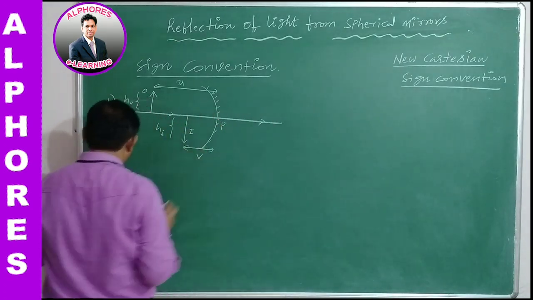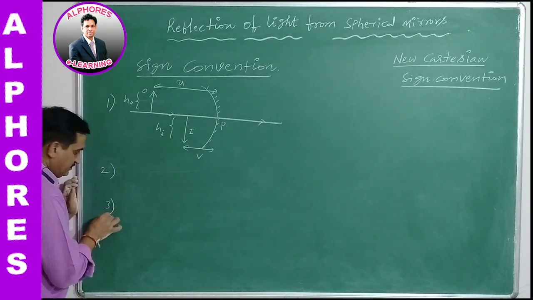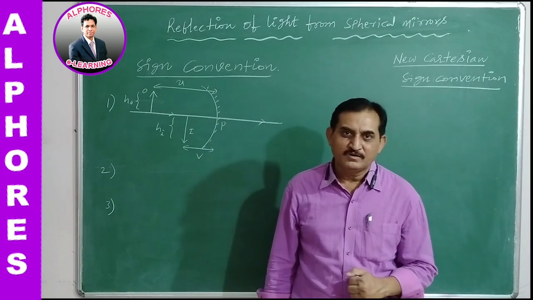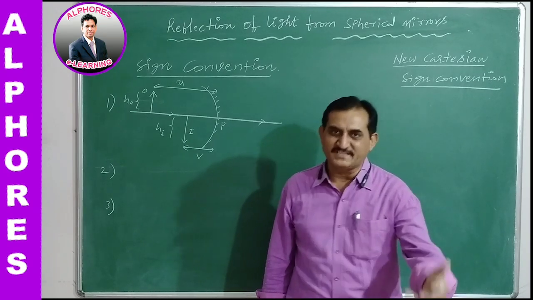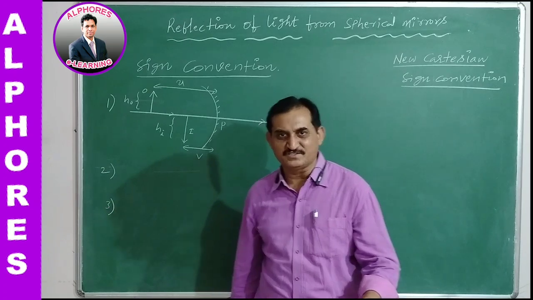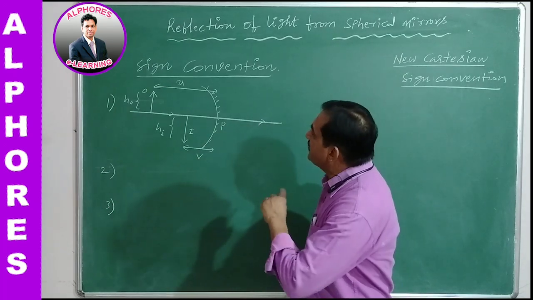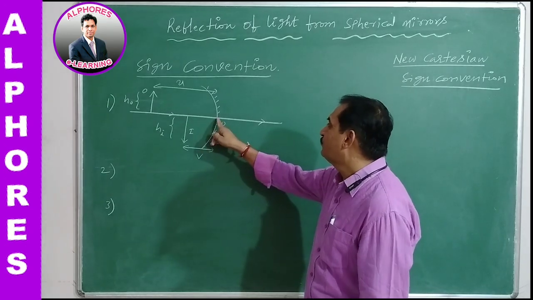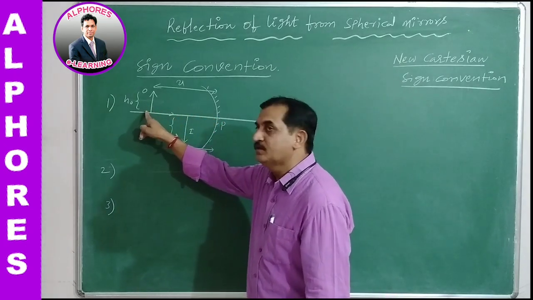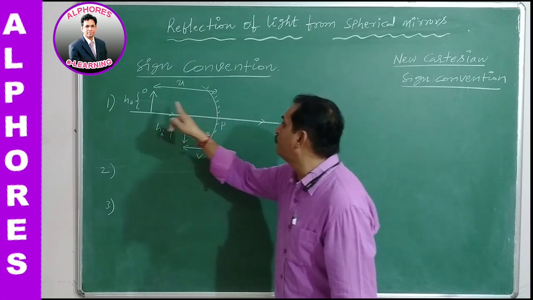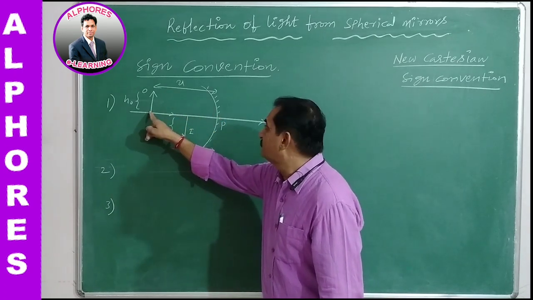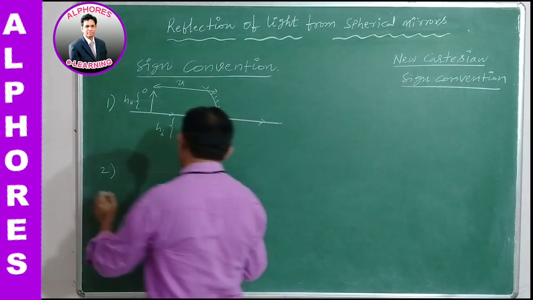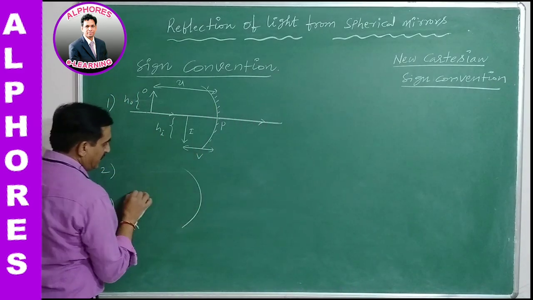Right, the third point is about the reference point, the pole, from where you are measuring the distances. Suppose I want to find the object distance. From where do we start? Pole to object. Light is actually coming from left to right in this direction. See here, this is a concave mirror.